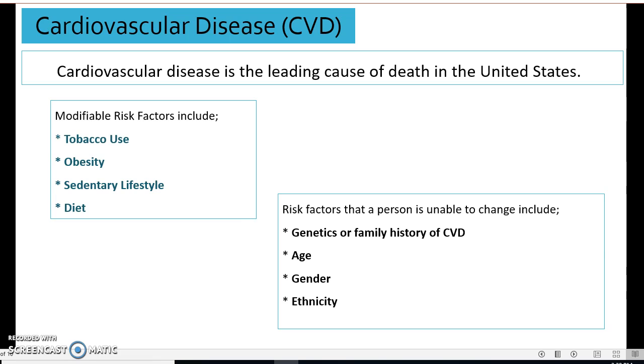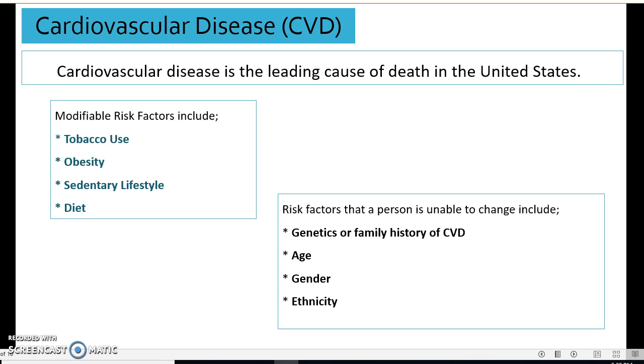Some of the risk factors can be changed, while other risk factors are hereditary. Risk factors that cannot be changed are genetics, or a family history of cardiovascular disease, and age. People over the age of 55 have a higher risk for stroke incidence, and people over the age of 65 have a higher risk for heart attacks. Gender is also included as a risk factor, as men are more at risk than women for cardiovascular disease. Ethnicity is also counted as a risk factor, as African Americans have a higher risk, while American Indians and Alaskan Natives have a lower risk.